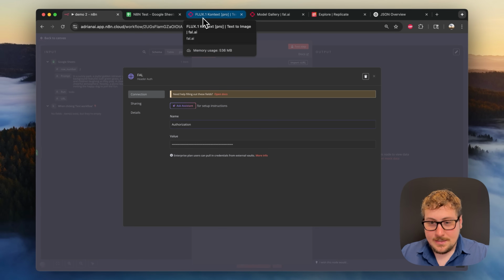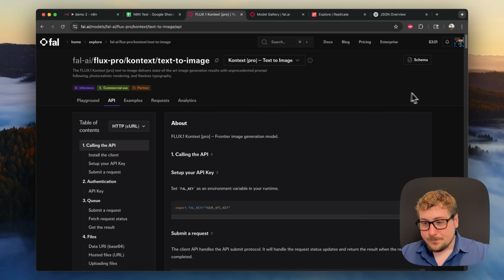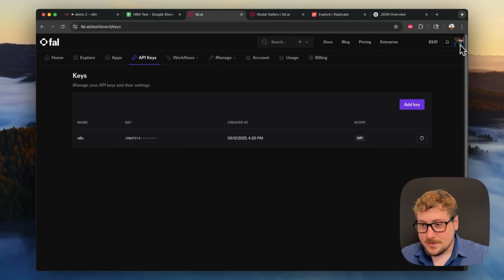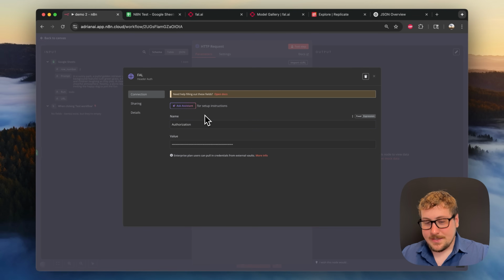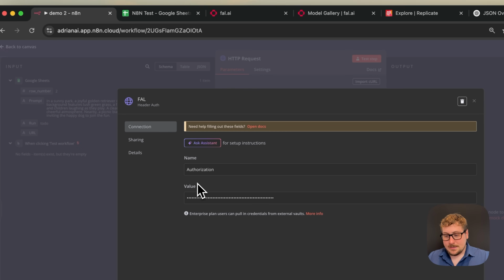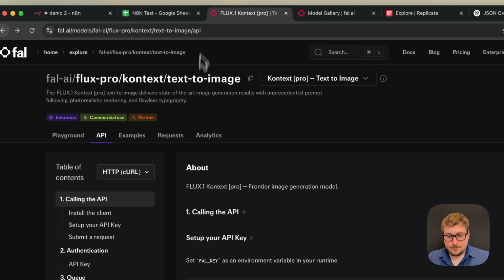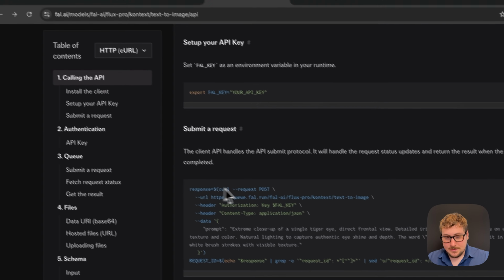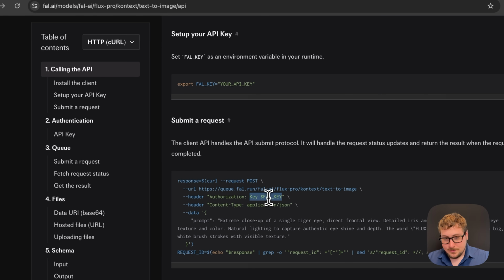Now to get your API key, I'm going to go back to FAL and show you. So on FAL, you're just going to click on your account right here, and then you're going to go over to API keys. And then if you don't already have one, you're just going to do add. Keep in mind, the key is hidden here, and that's for a good reason. If someone ever sees your key, they can just drain your entire account, or they could potentially ban your account. So you do not want to share that, and that's why we're creating it in a credential. So once you have that key, you're going to type in capital KEY space, and then paste your key. And it should look just like it does right here with your key instead.